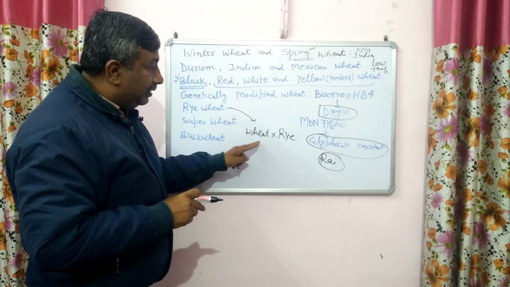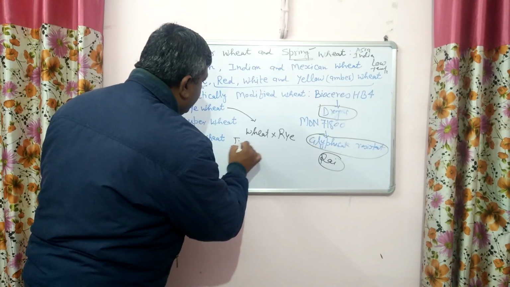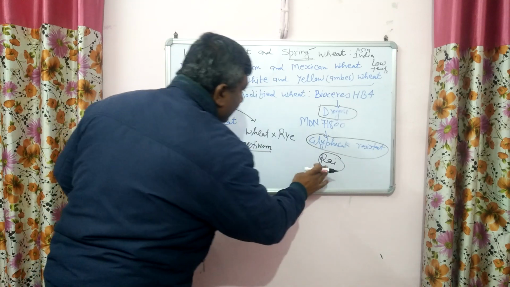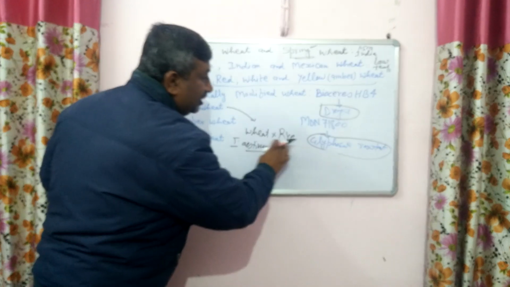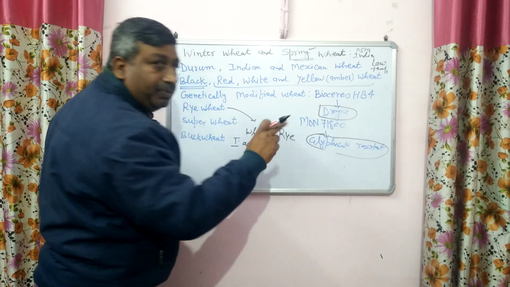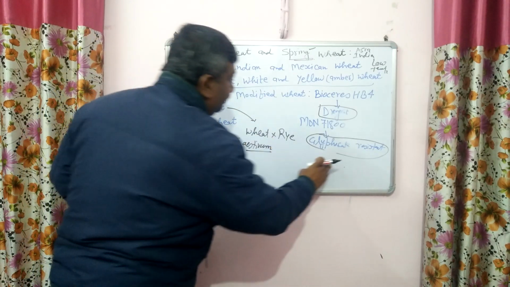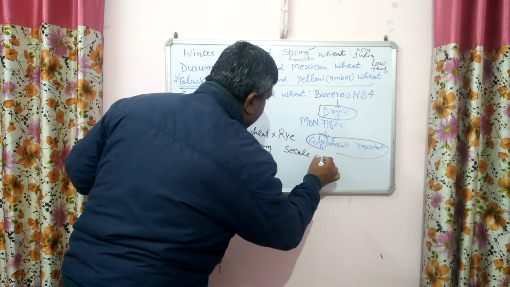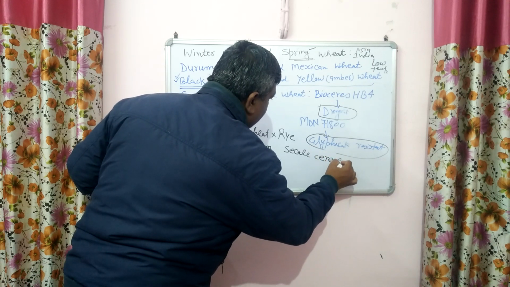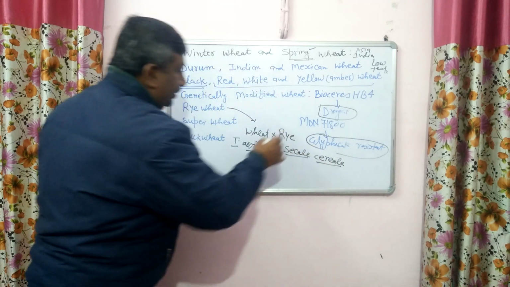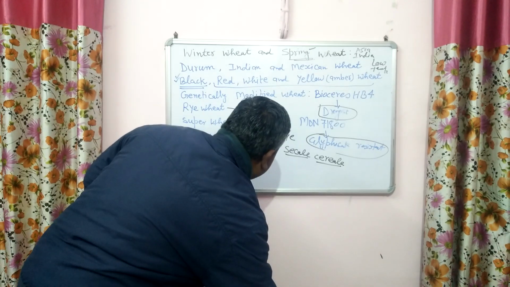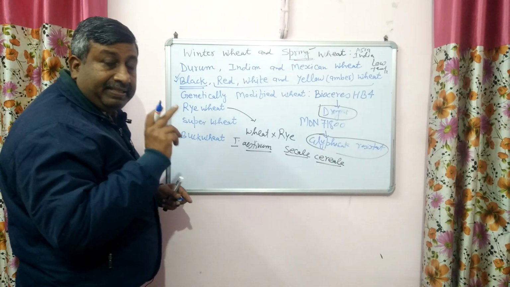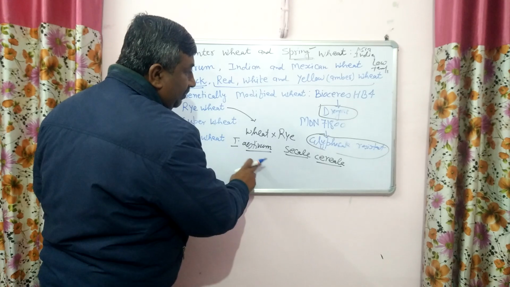It is very interesting. It is Triticum aestivum, and this rye, please understand again, is not the mustard one. This is RYE, and the mustard one from which oil is extracted is RAI. And this is Secale cereale. This is the botanical name of rye, Secale cereale, and these are two different crops. But the family is the same, Poaceae. This is Triticum aestivum and this is rye.